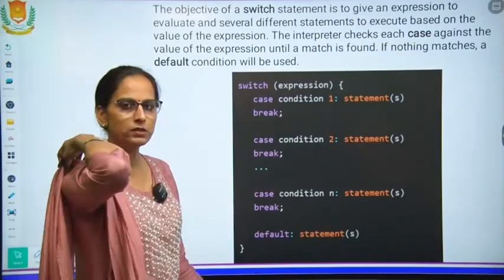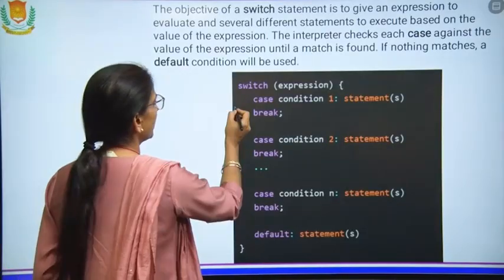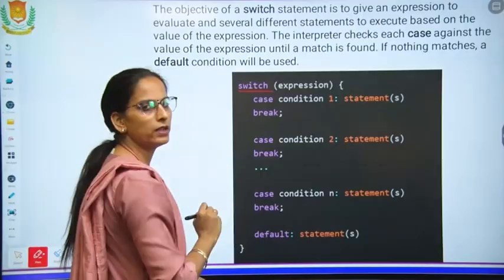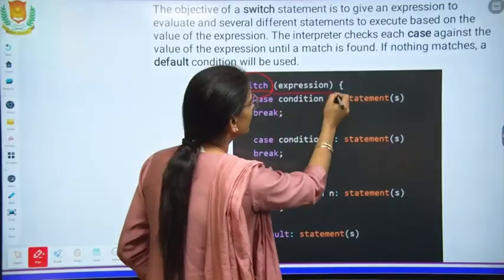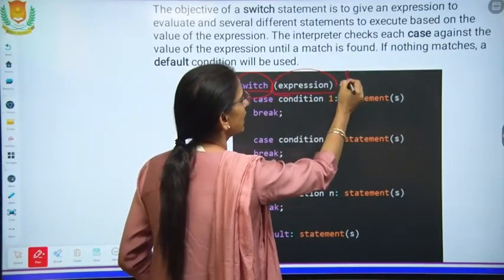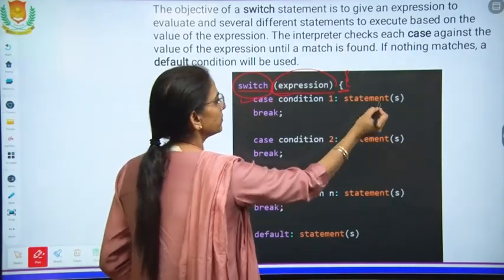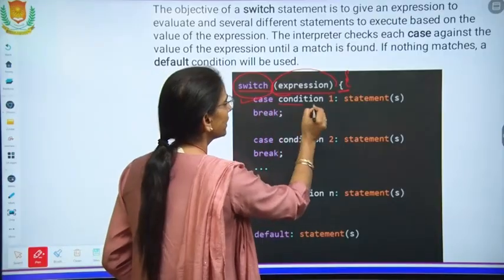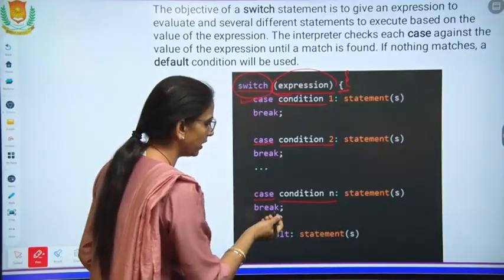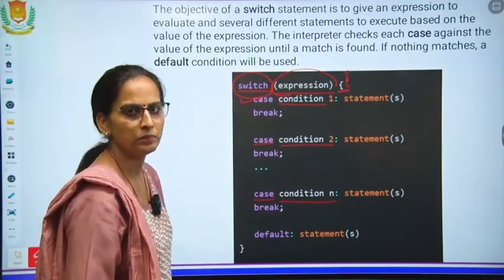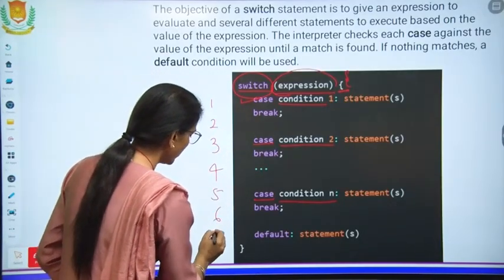Now see, this is the syntax for the switch case. In the switch, the condition is written with the help of the switch keyword. Within the brackets, we write the condition, and we start the curly braces to start a block of code. Then case 1, then statement, case, then condition 1, then case, then condition 2, then case, then condition 3. It can be 4, 5, 6, 7, 8. We can do it for days of the week, 1, 2, 3, 4, 5, 6, 7.